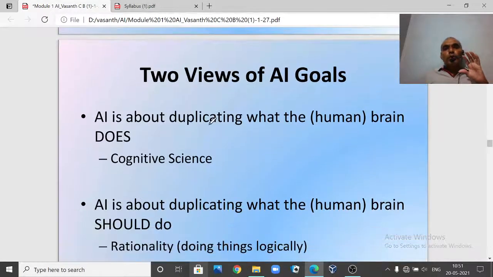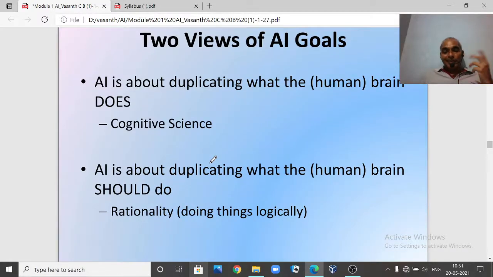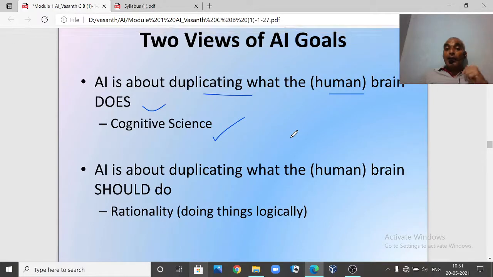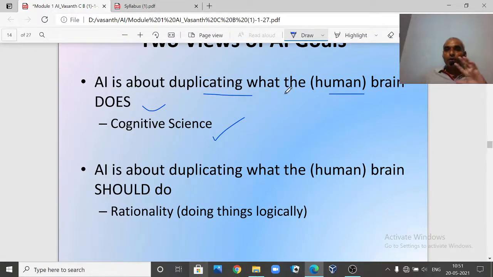So now, two views of AI goals. What are the two main views we discussed? One is that AI is about duplicating what the human brain does, that is cognitive science. We want to duplicate how our human brain is working. That's what we said: act like human, think like human, right? We have discussed it from two angles: thinking like a human being and acting like a human being. We want to duplicate what the human brain is doing. That is what we call cognitive science.